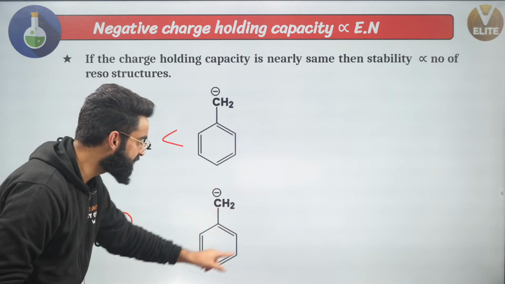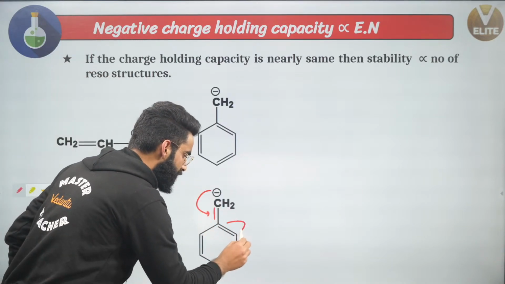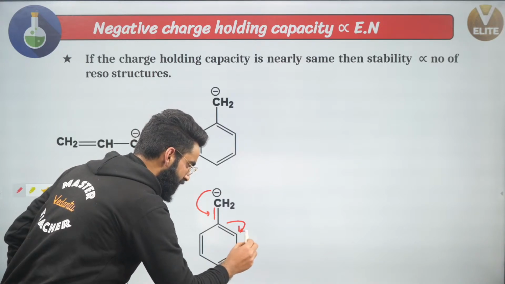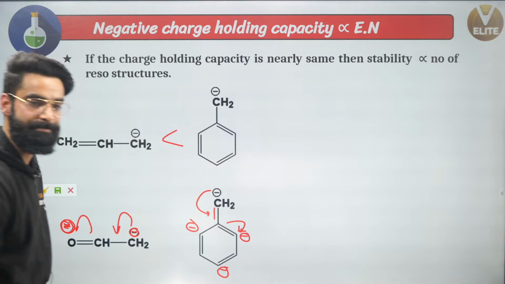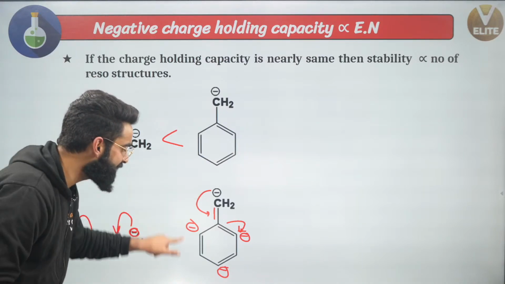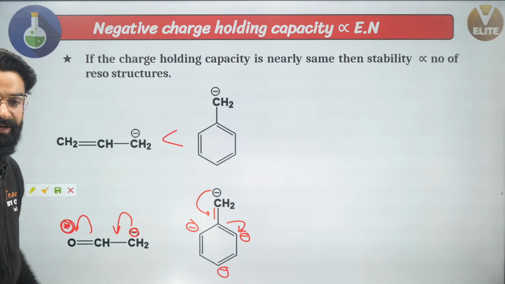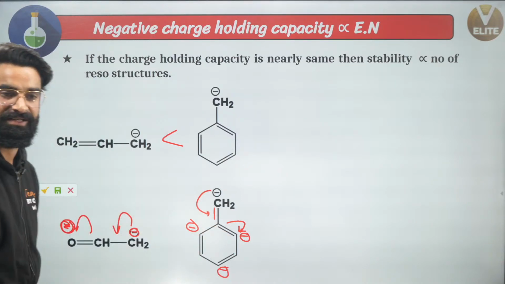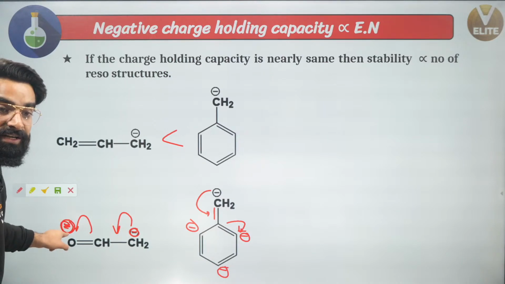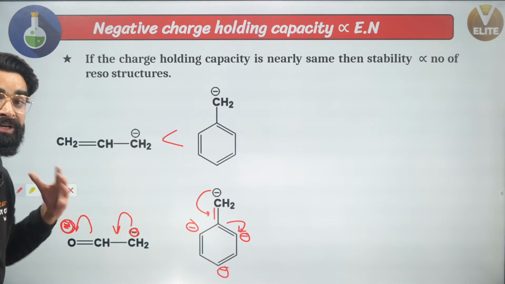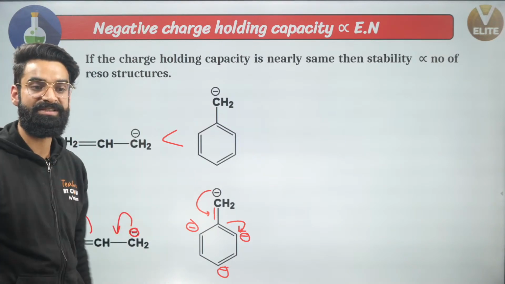And if you do the dispersion of charge right here, what is going to happen? Right here, you'll get the pi bond. Then the pi bond gets broken down towards this one. So negative charge on this, or on this, or on this, right? No doubt, right here, negative charge is dispersing on 4 carbon atoms. But at the same time, over here, negative charge is coming on the oxygen atom. And oxygen atom has more negative charge absorbing capacity, I must say.